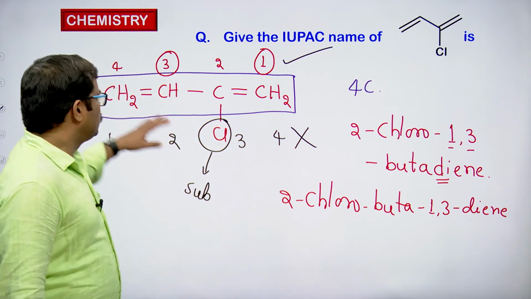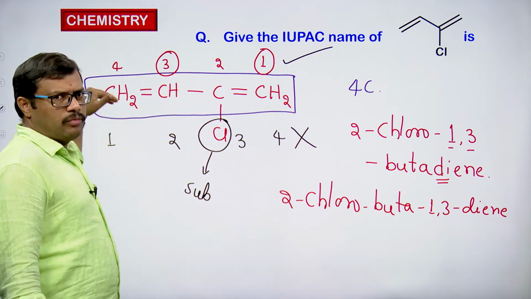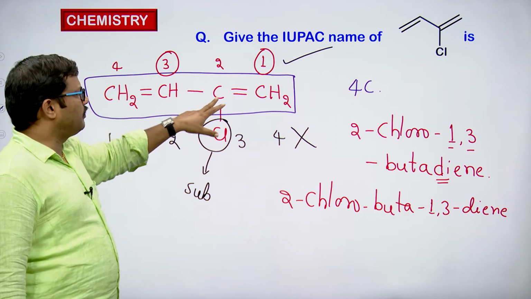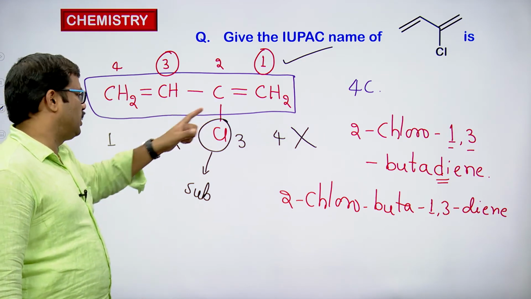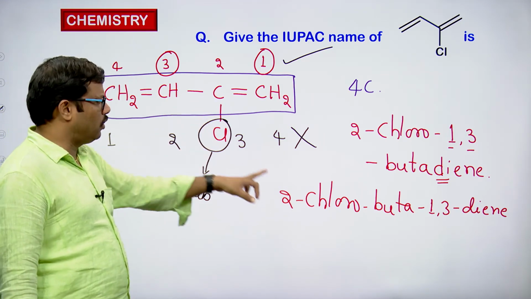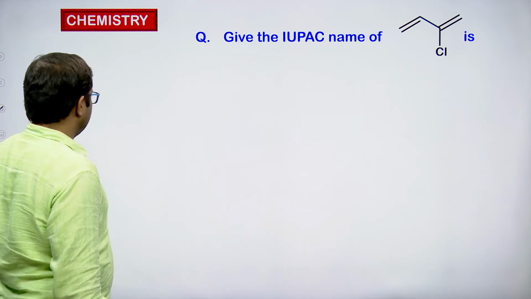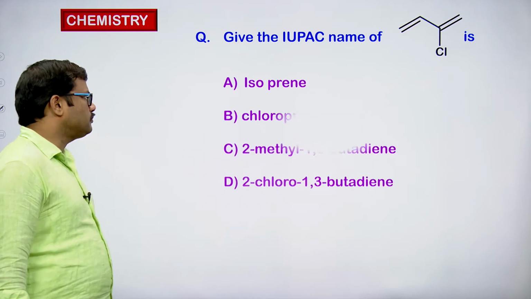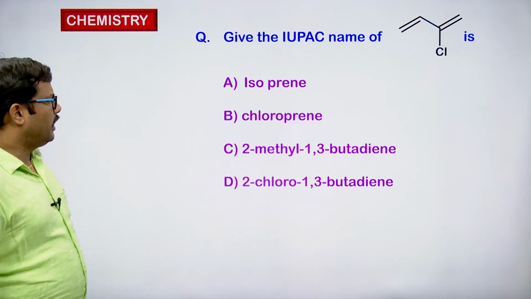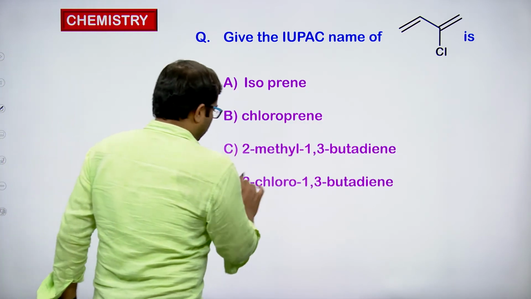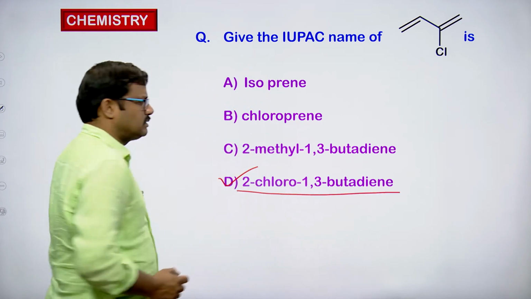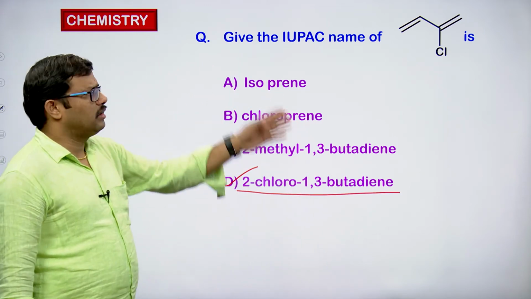So this is the 1, 3 butadiene molecule in which one of the hydrogens on the second carbon is replaced with chlorine. So we are writing it as 2-chloro 1, 3 butadiene. Let us see the options. Yes, it is 2-chloro 1, 3 butadiene. This is the correct name of the compound.